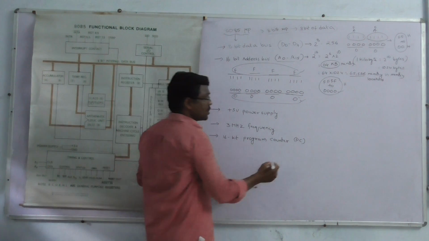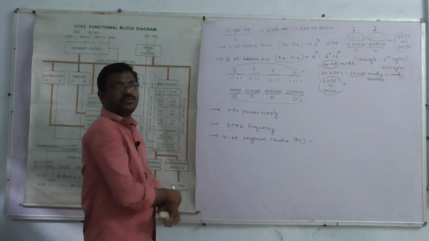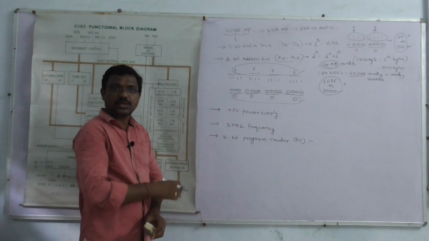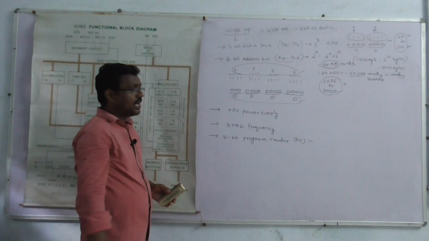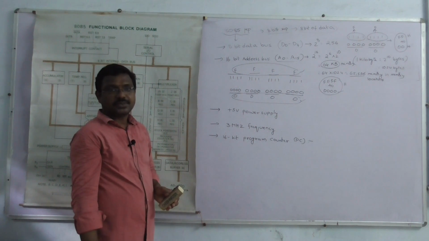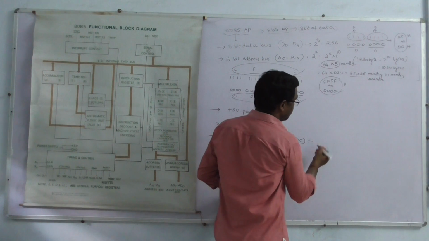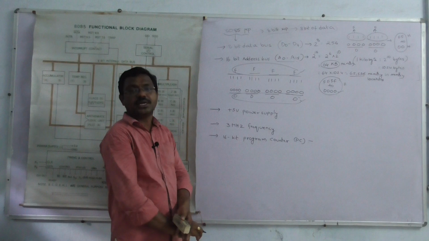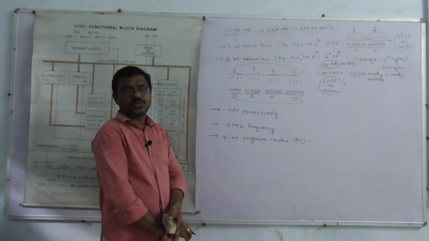What is the program counter? What does the program counter do in the 8085 microprocessor? The program counter is a 16-bit register. It can store the memory address of the next instruction to be executed. The program counter always points to the address of the next instruction to be executed.